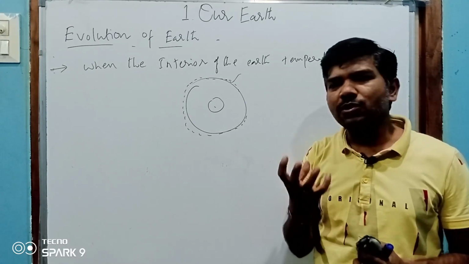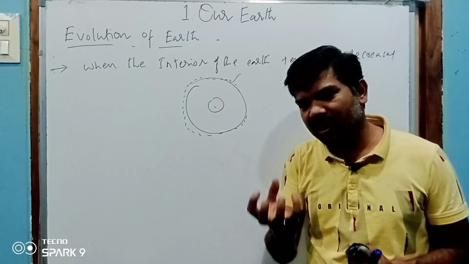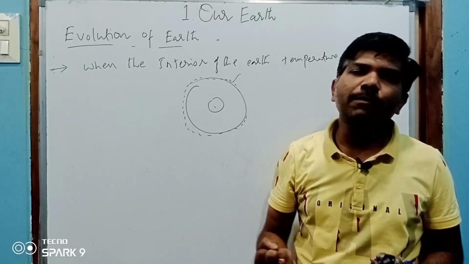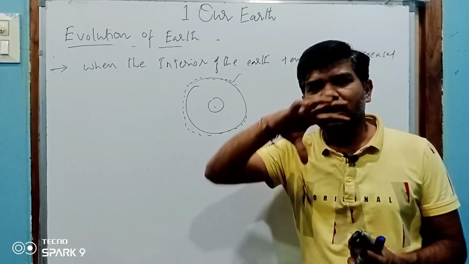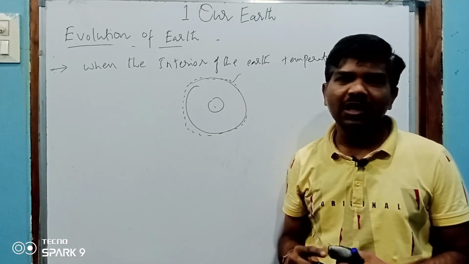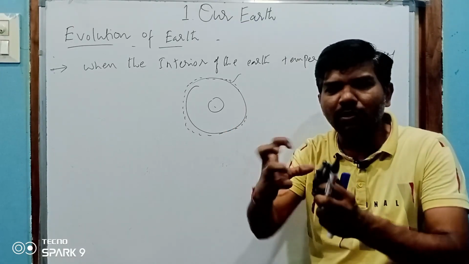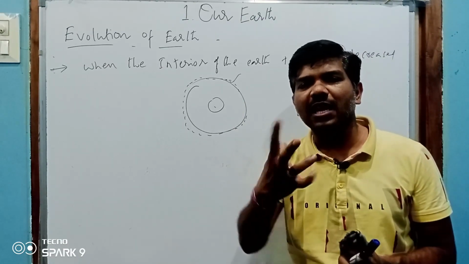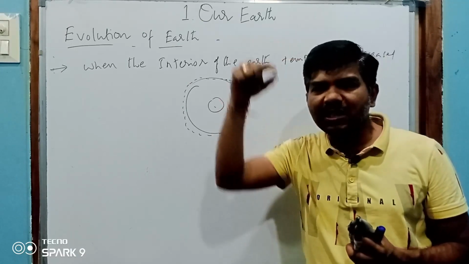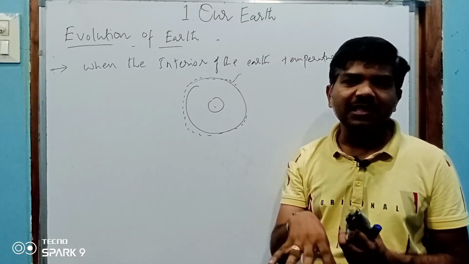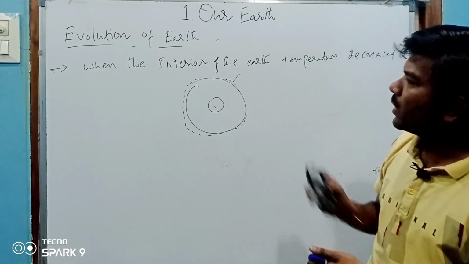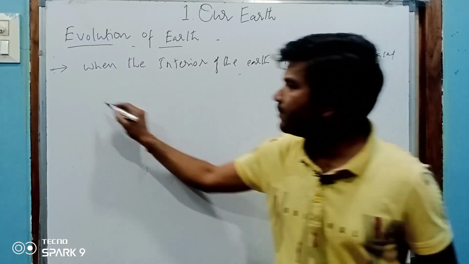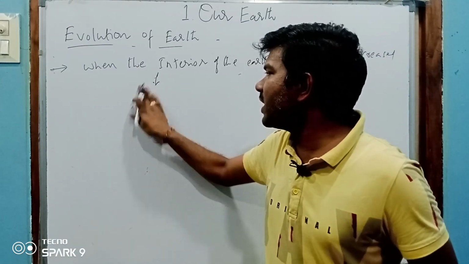Wrinkled means, once you take a plastic ball near the stove and it gets heated, the shape will be distorted. So it became like a geoid shape. There are no smoother shapes; all shapes were like ups and downs. Once you take paper and make it into a ball, there are ridges and low basins we may observe. Same here. When the interior temperature of the earth decreased, earth got wrinkled. Okay, wrinkles are formed.